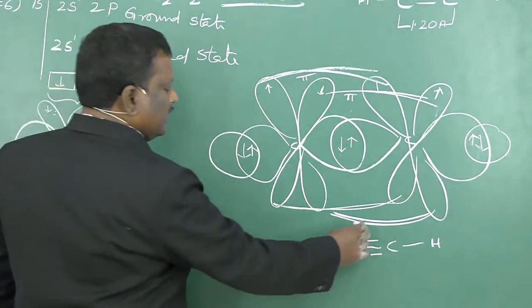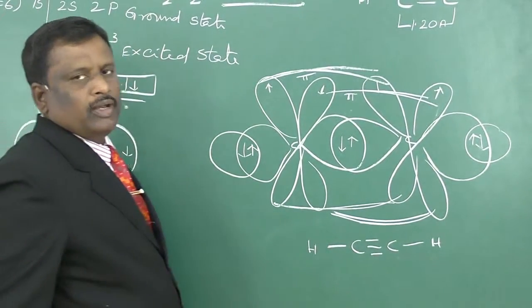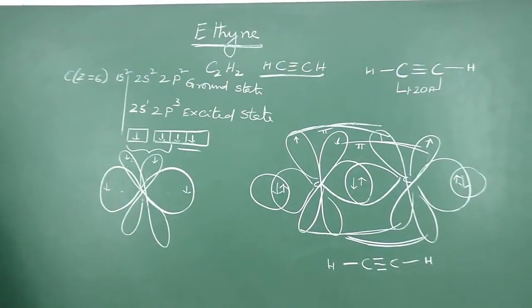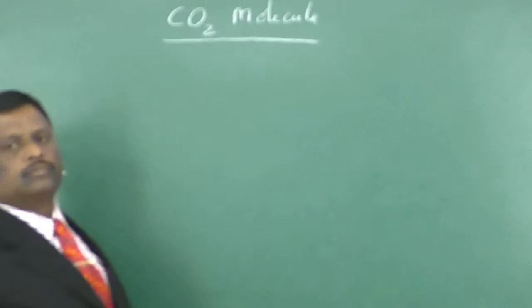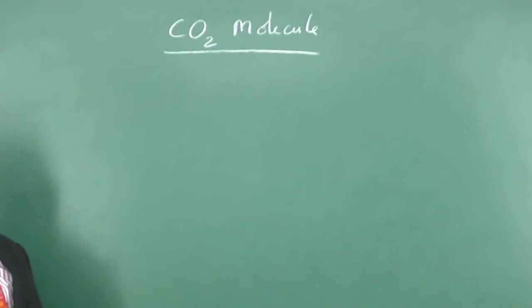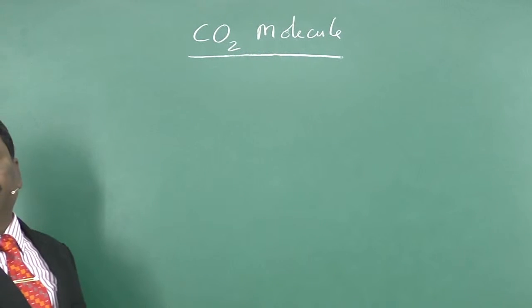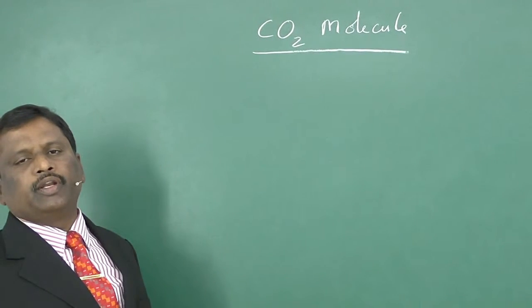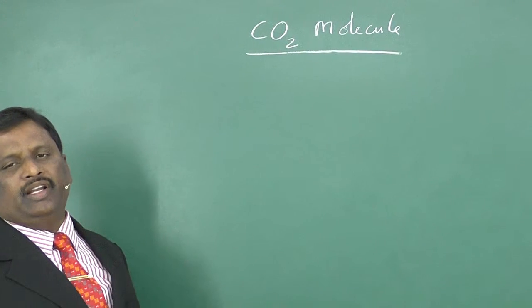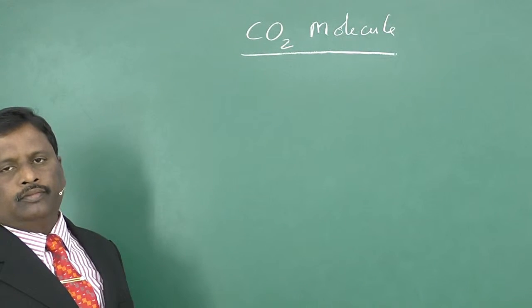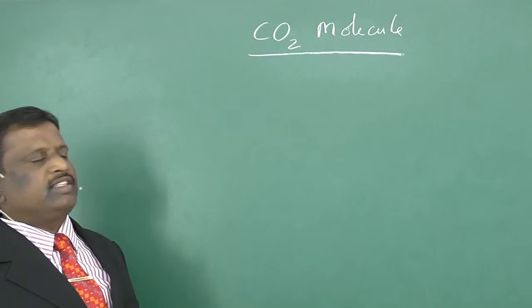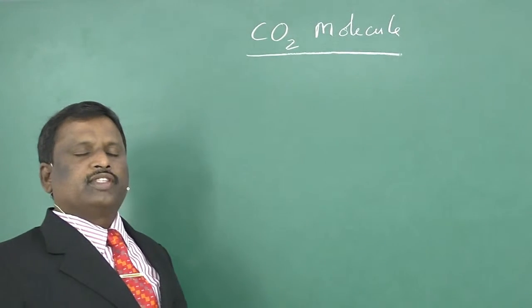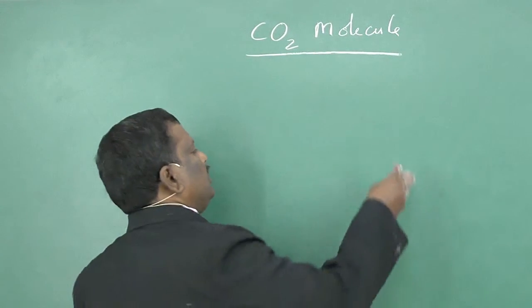The molecule is in linear shape with an angle of 180 degrees. CO2 molecule. This is also another important molecule in which carbon is involved in sp hybridization. The X-ray studies show that the CO2 molecule is in linear shape